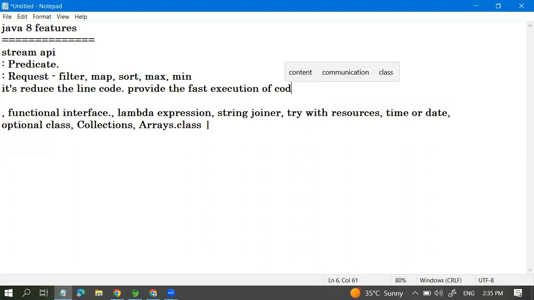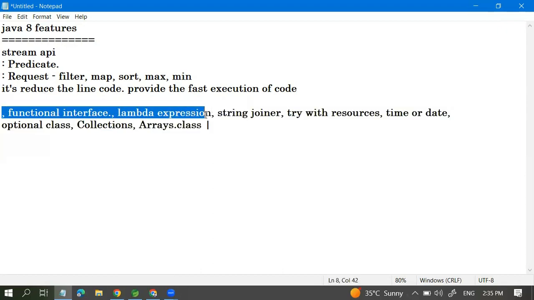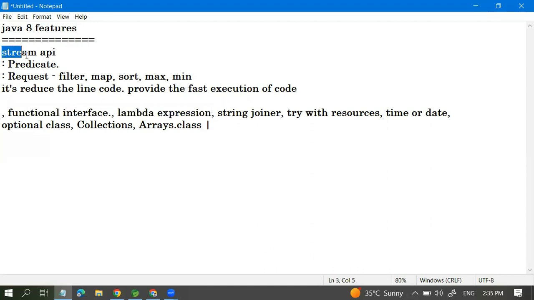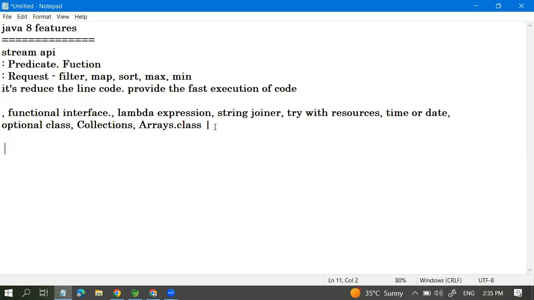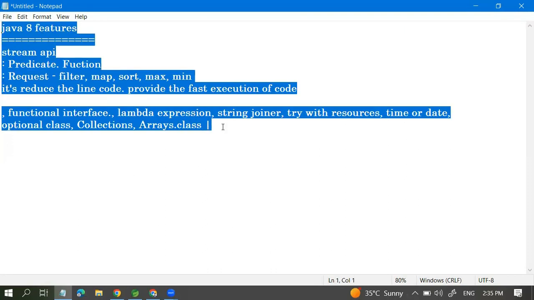Whatever code we write, using lambda expressions or functional interfaces, we can make the code concise. The Stream API also gives functions, through which we can do operations on particular data to simplify our code. So those are basically the Java 8 features.